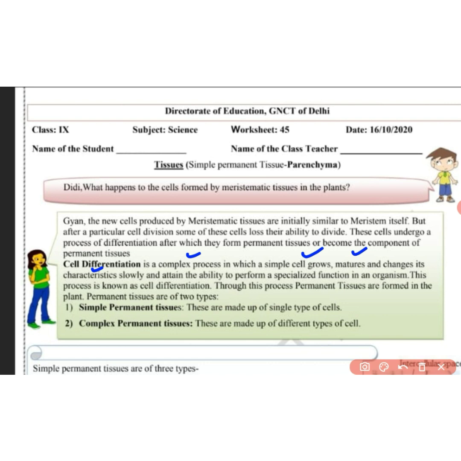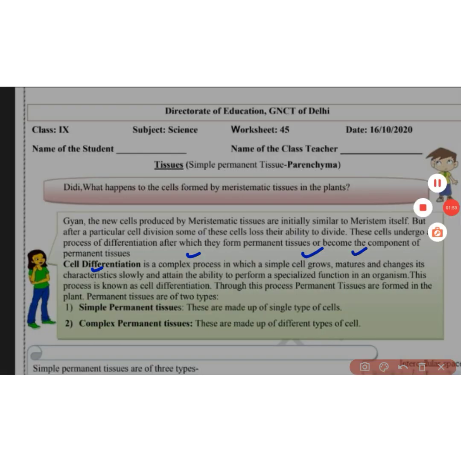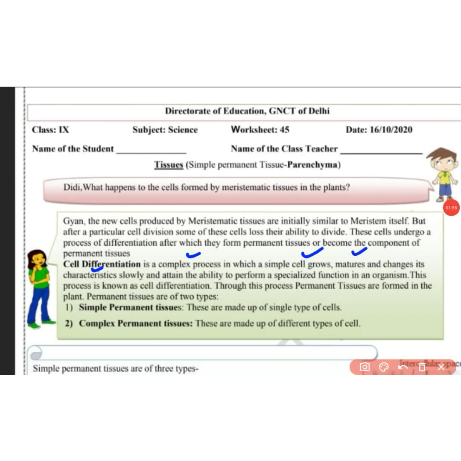Simply, first the cell grows, it matures and then changes its characteristics and attains the ability to perform some specialized function. This process is known as cell differentiation.